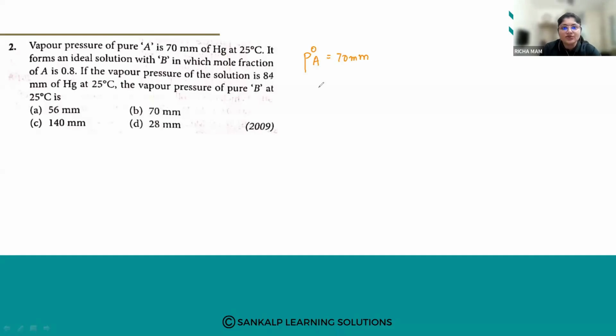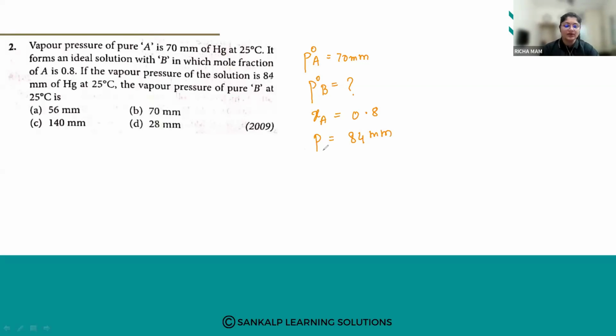Then it forms an ideal solution with B, and you have to find the vapor pressure of B. The mole fraction of A is given as 0.8. And the vapor pressure of the solution is given as 84 mm. So you have to find the vapor pressure of B.